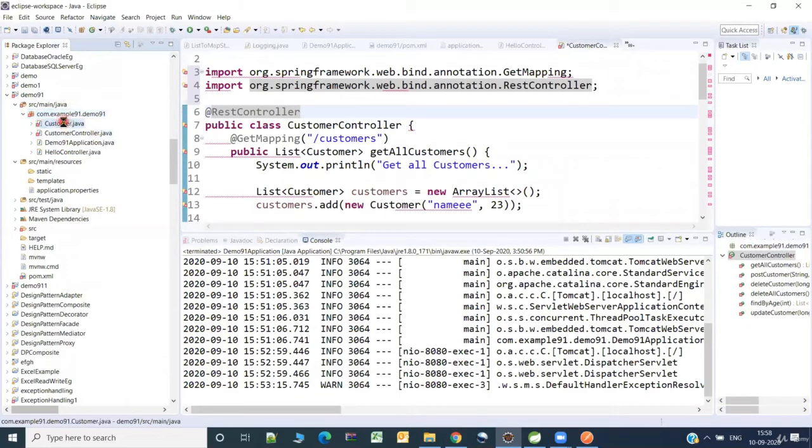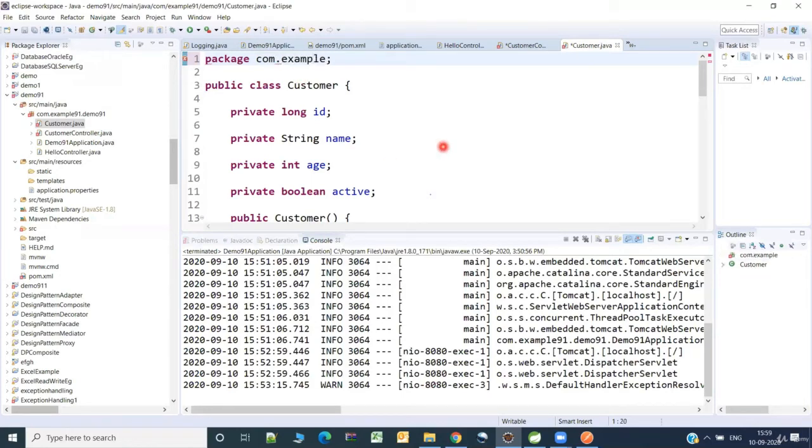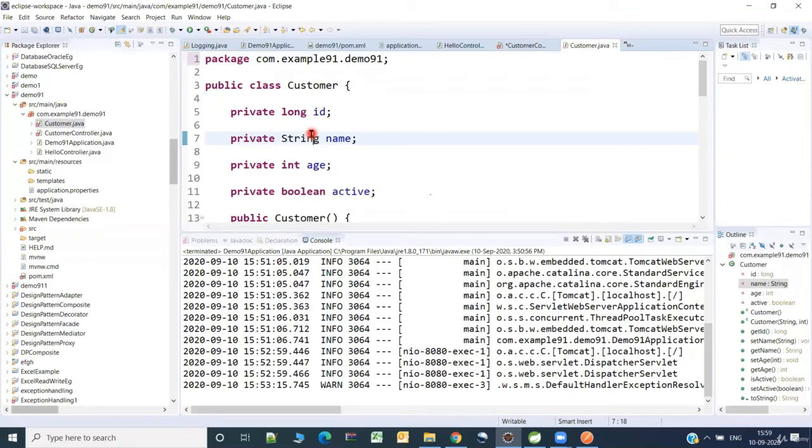So let me sort out the issues which are there. See here, I need to give the package name as com.example91.demo91. Fine. So I think we don't have any other compilation problems here. Okay, so this is just a POJO class. Fine. We have the appropriate getters, setters, and the constructors. Fantastic.